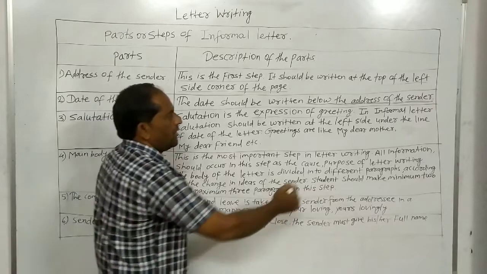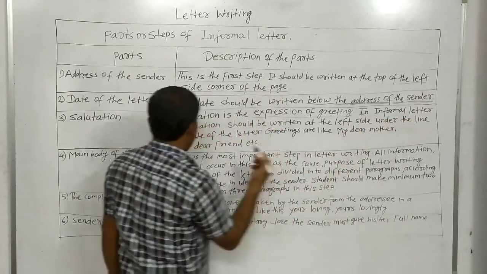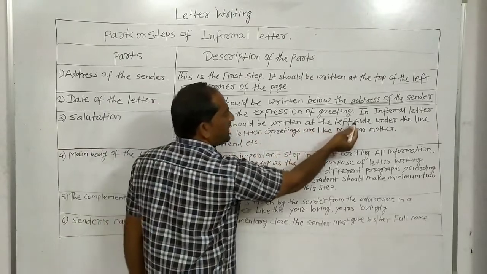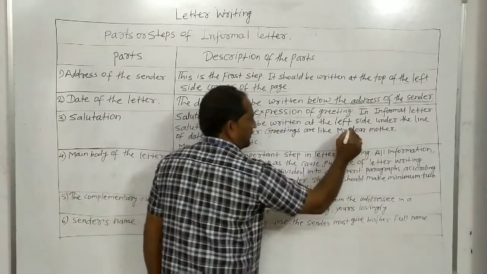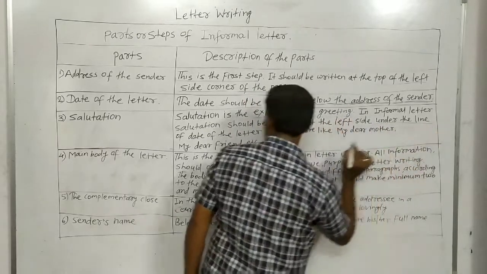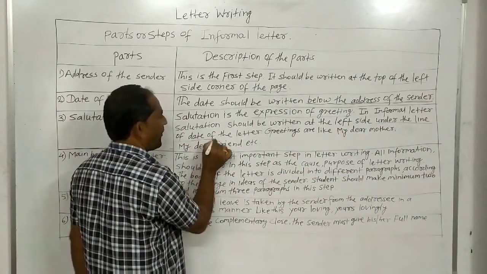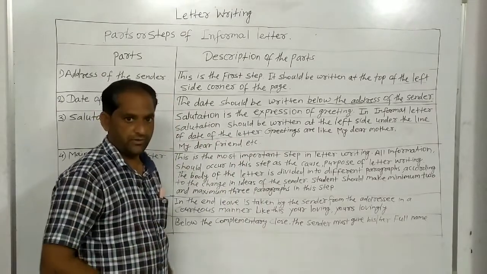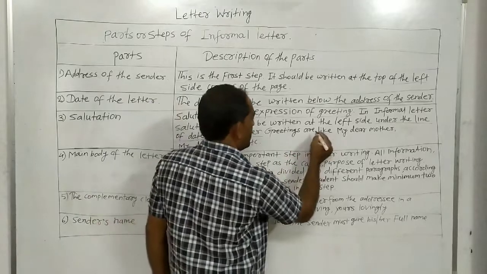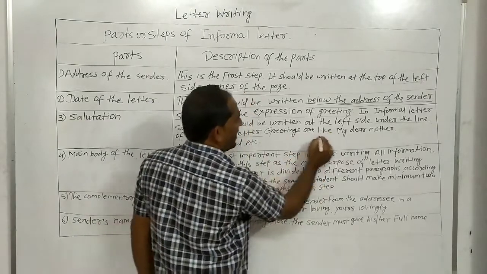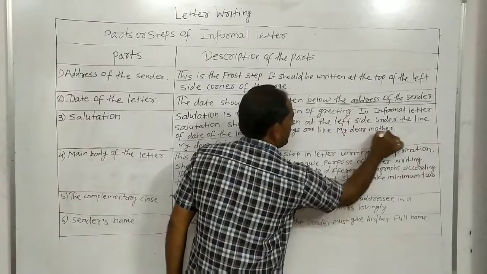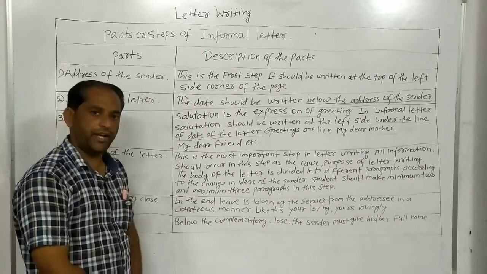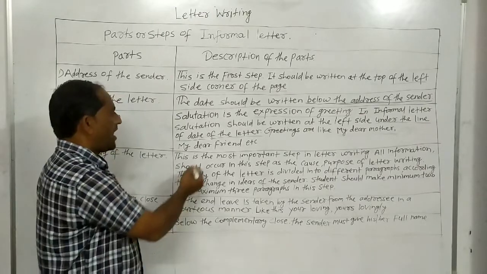In an informal letter, salutation should be written at the left side under the line of the date of the letter. Greetings are like my dear friend, my dear mother, my dear brother, etc.